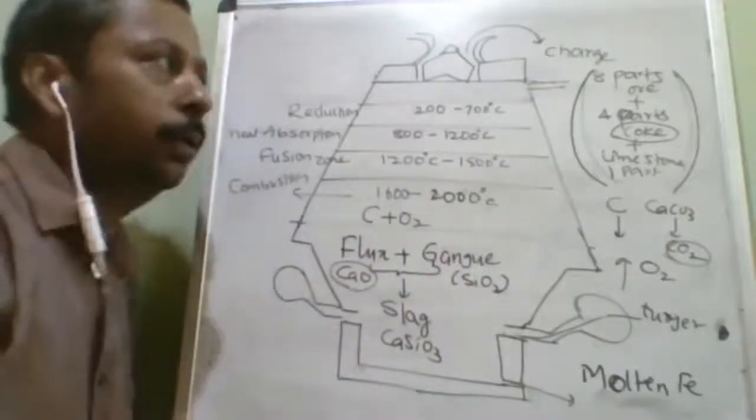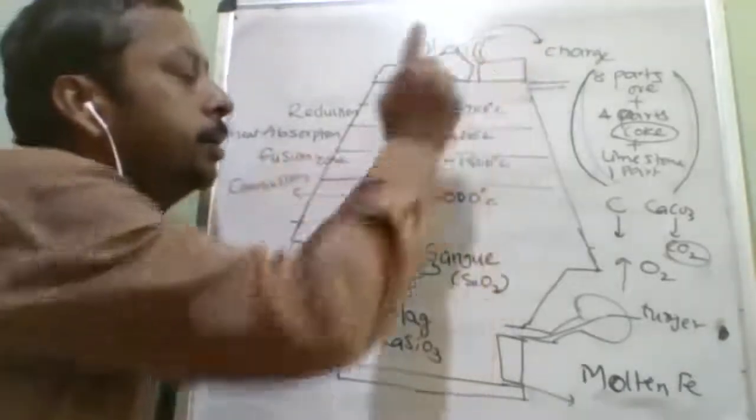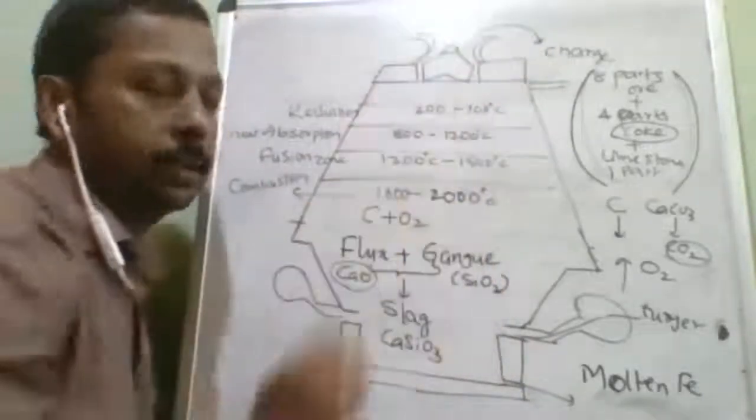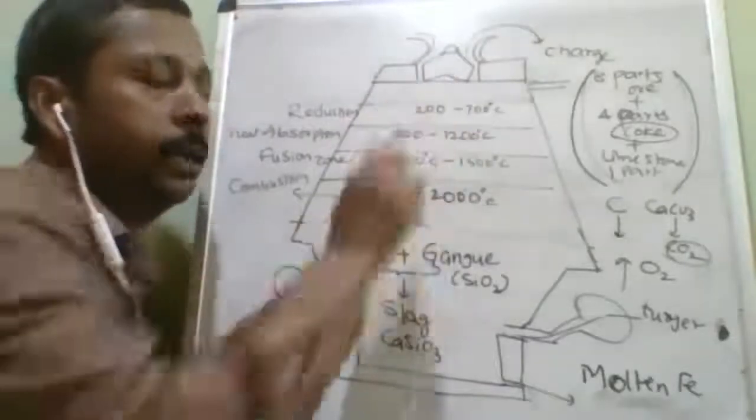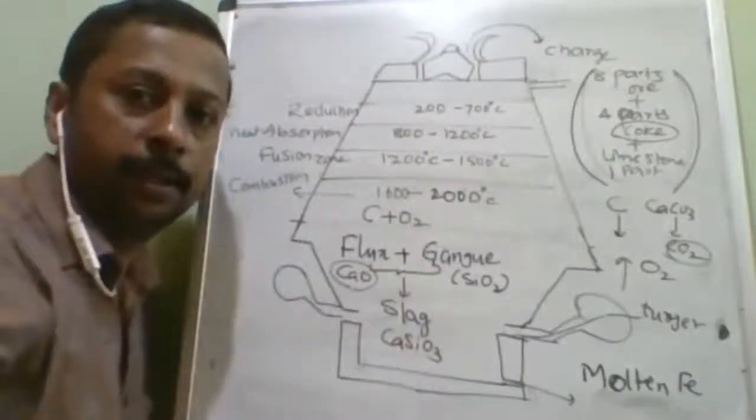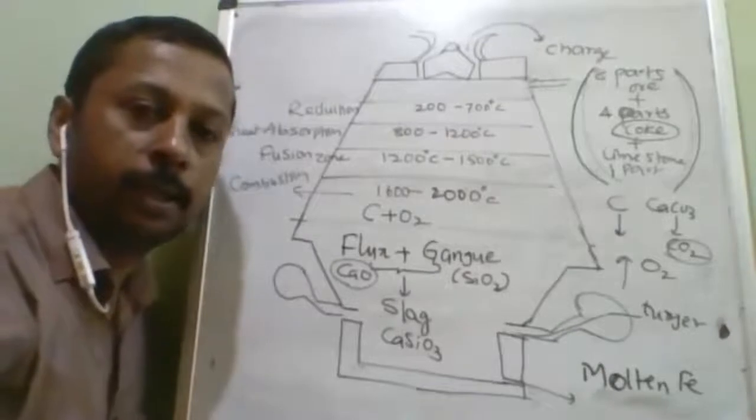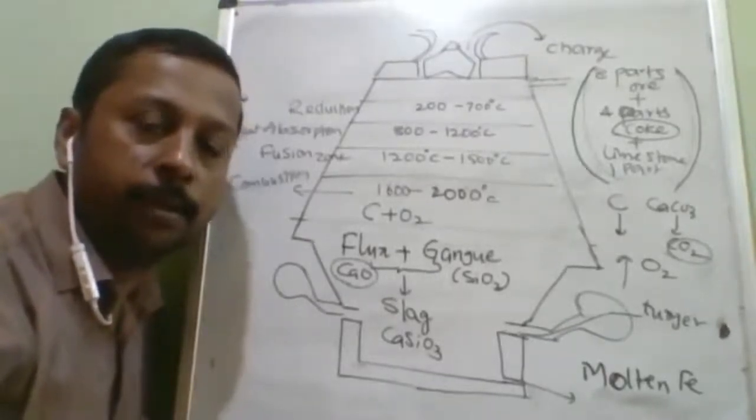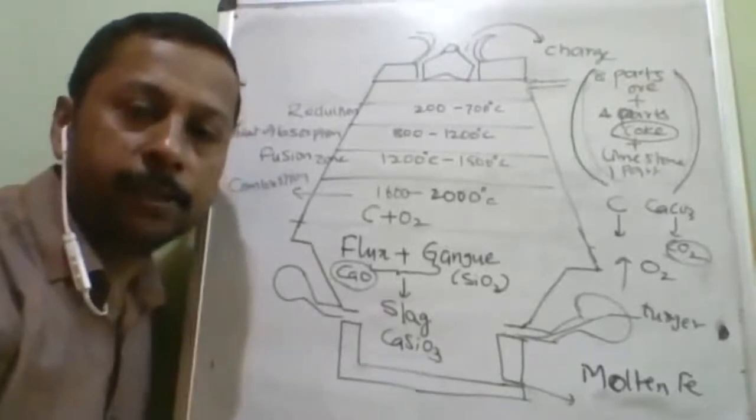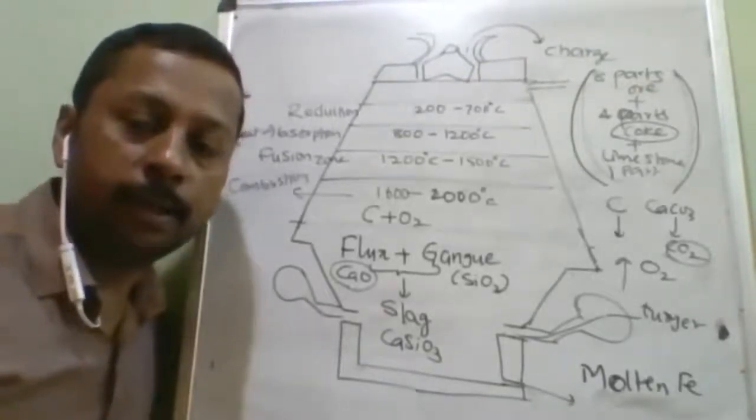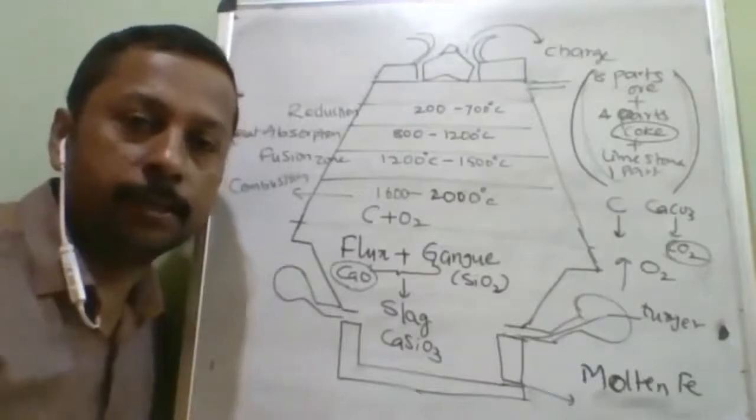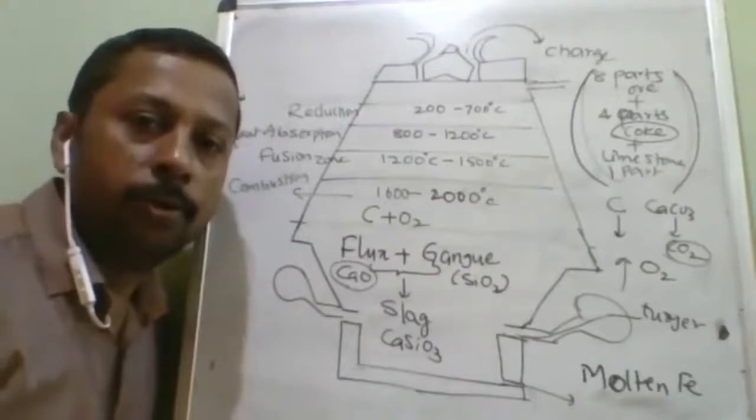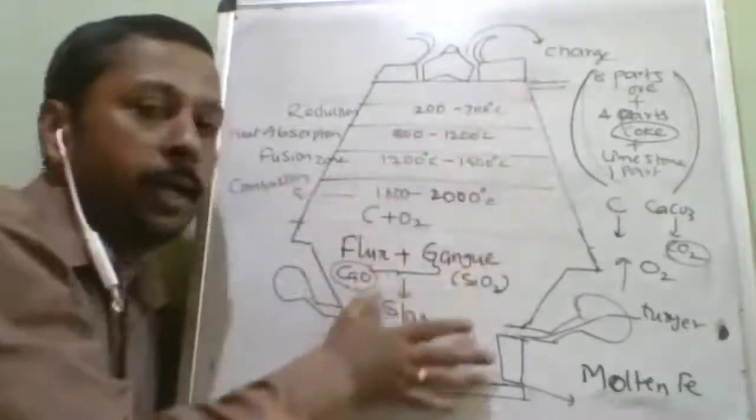Now, while adding the charge, this hotness should not go out. Hot air should not escape. For that, a special arrangement is made. That special arrangement is called the cup and cone arrangement. What is the speciality of the cup and cone arrangement? It is specially designed to avoid escape of hot gases and valuable material while adding the charge to the blast furnace.